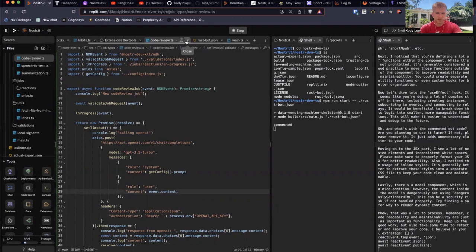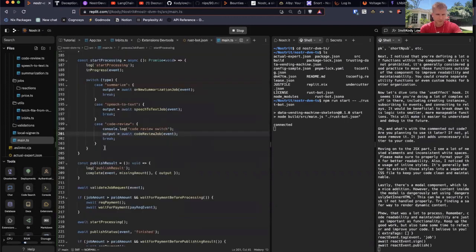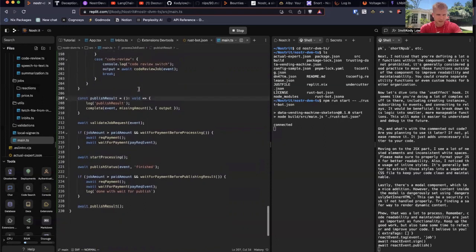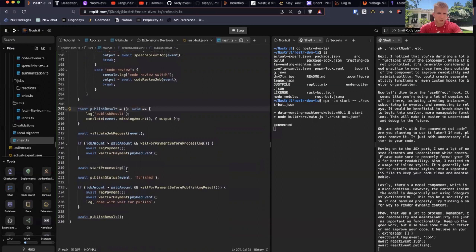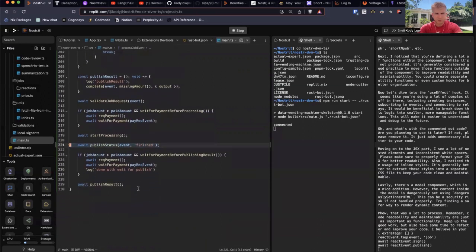So let's go where it publishes the event, which is, if we go to main, so here it does the code review job, right? And then it sets output. So if we go here, we do start processing over there, right? Yeah, so we start processing, and then once we're done, then we finish the event, and then we publish the result, right?